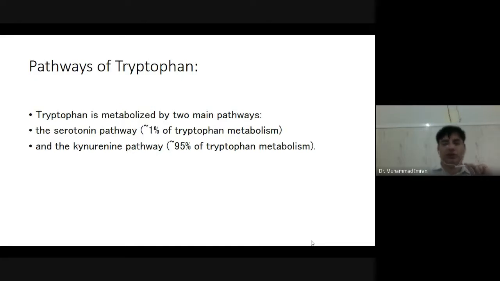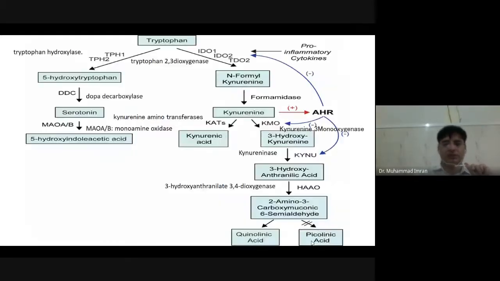One is the serotonin pathway, which is around 1% of the metabolic pathway, and the other is the kynurenine pathway, which is 95% of tryptophan metabolism. So tryptophan goes through two pathways: serotonin hormone synthesis and the kynurenine pathway.